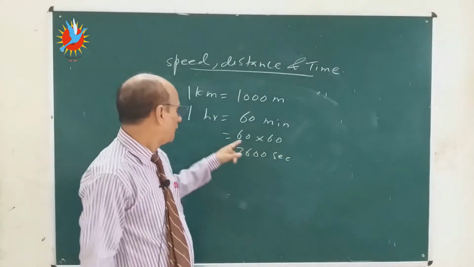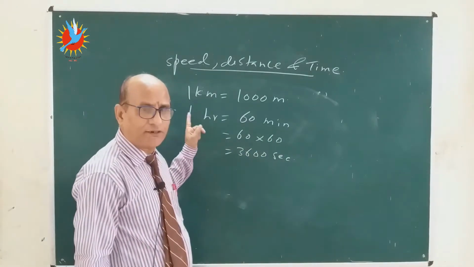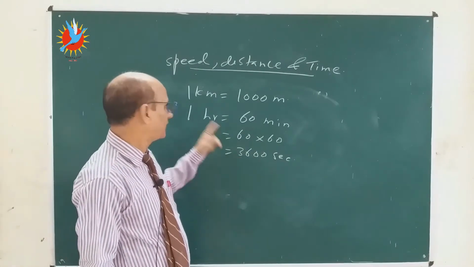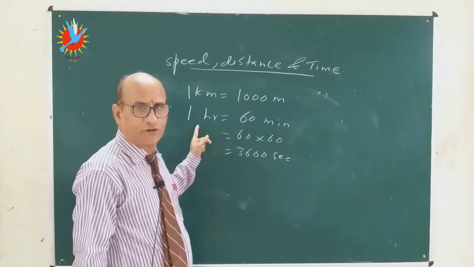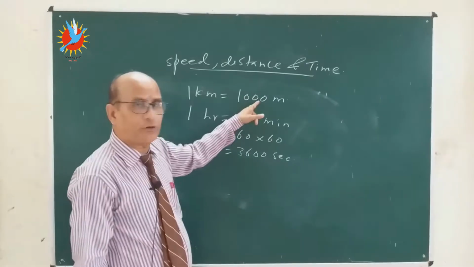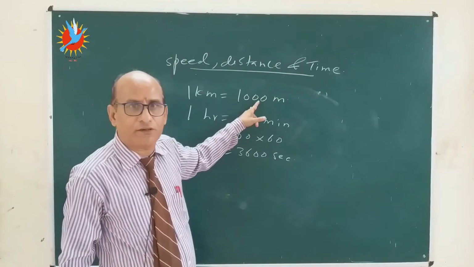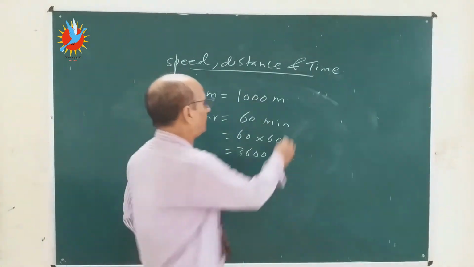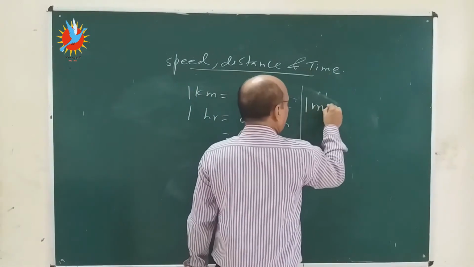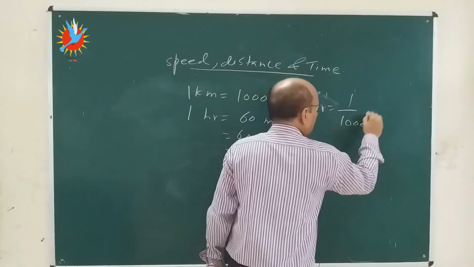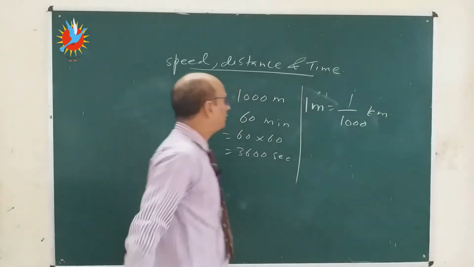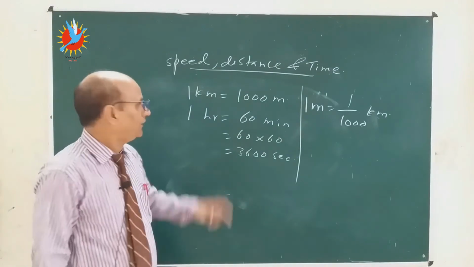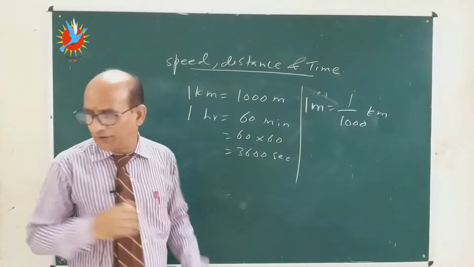So you can convert hours into seconds by multiplying by 3600, or seconds into hours by dividing by 3600, or kilometer into meter by multiplying by 1000, or meter into kilometer by dividing. 1 meter is 1 upon 1000 kilometer. In this way you can convert the units.